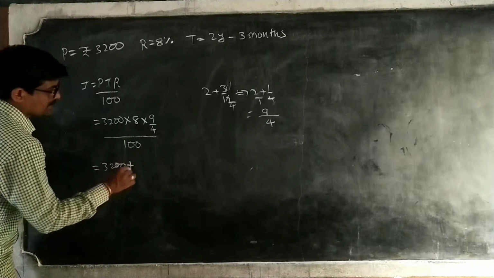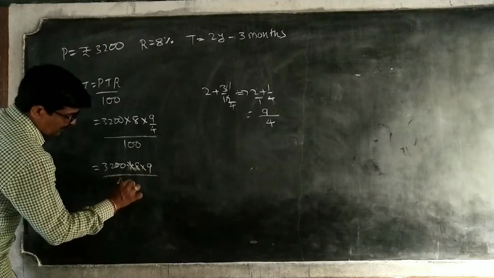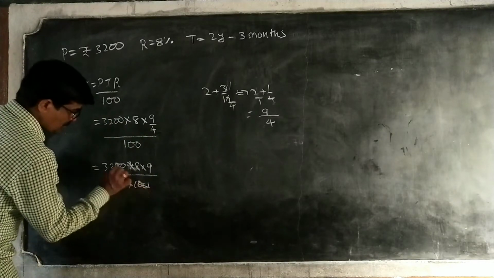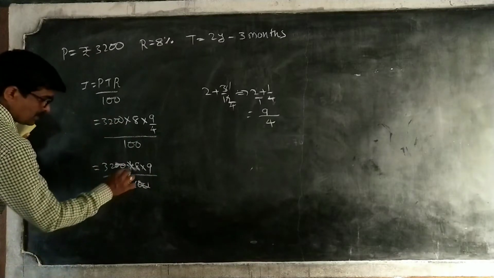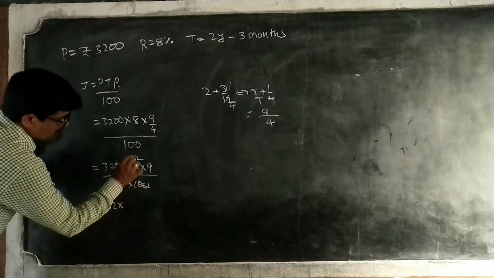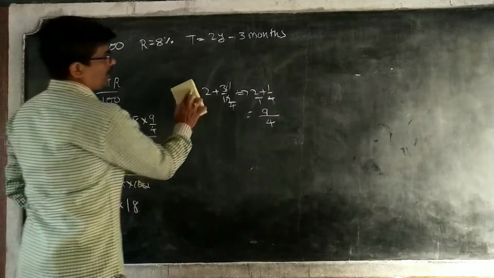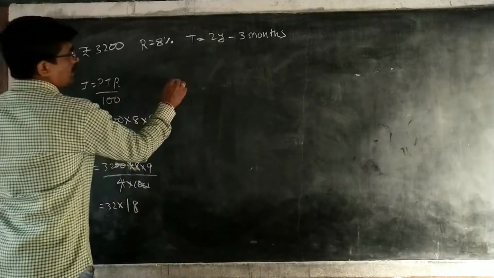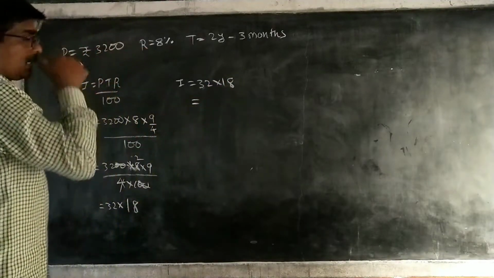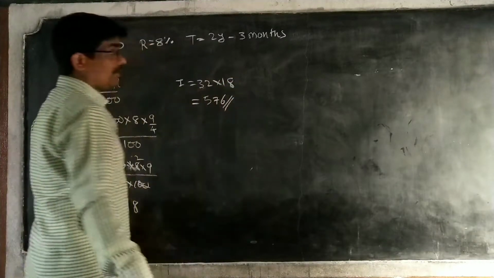3200 into 9 by 4 into 100. Because this 4 is in the denominator, automatically I have to write it in the denominator. 2 zeros cancel. 4 ones are 4, 4 eights are 32. Therefore 32 into 2 nines are 18. So what do I have to do now? I is equal to 32 into 18. Whenever you have to do calculation, 576. Now what you have to find?